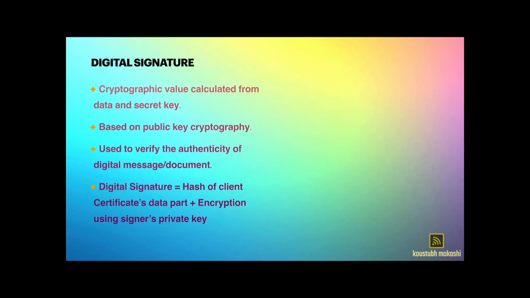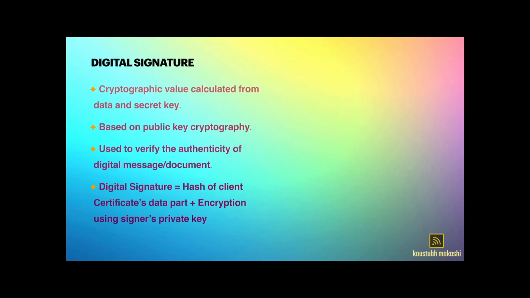One of the keys in the key pair is the private key, which the certificate authority keeps confidential and does not share with anybody. The other key in the key pair is the public key. Certificate authority shares this key publicly as a part of its root certificate. To digitally sign the certificate of a client, the certificate authority has to generate a digital signature for that certificate.